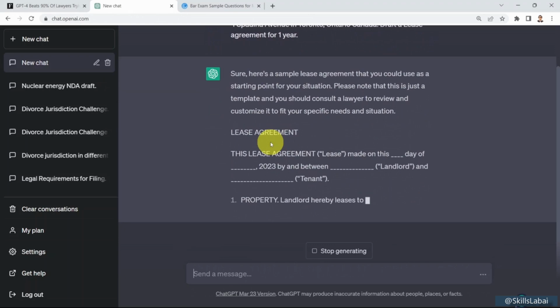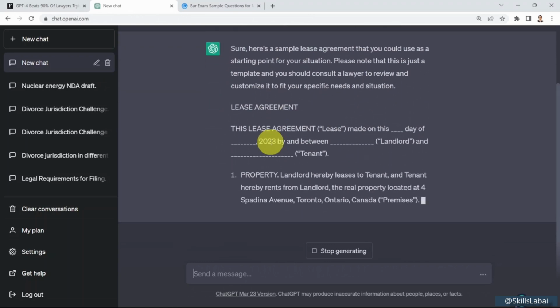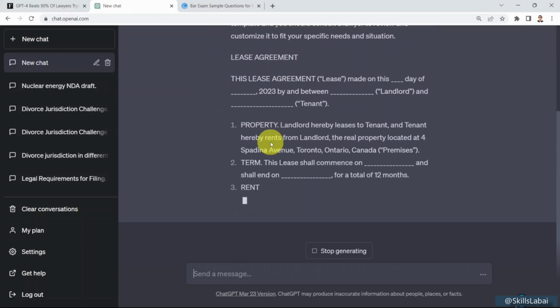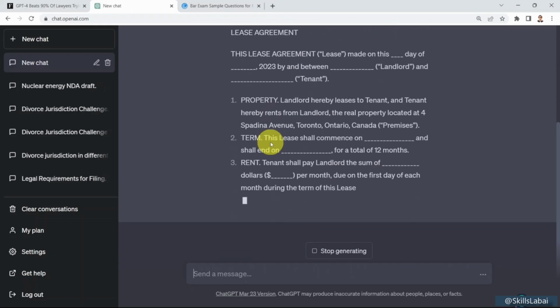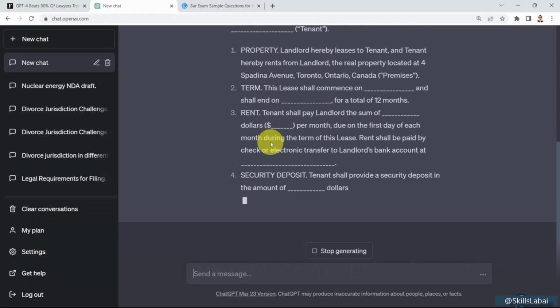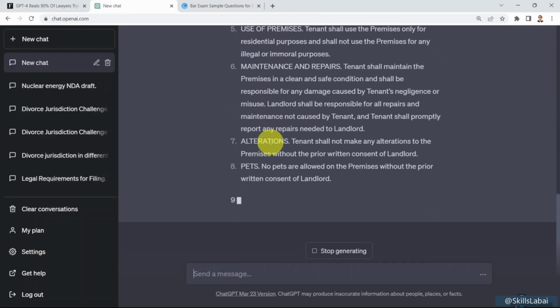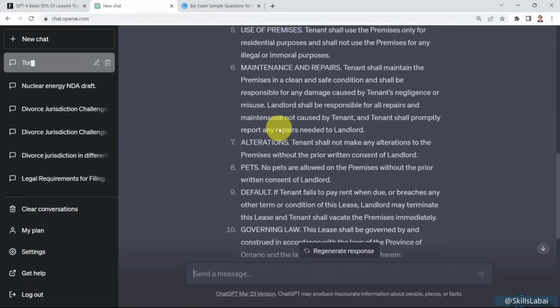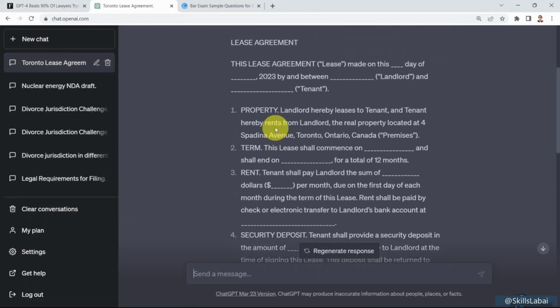What's powerful here is that ChatGPT is going to give you a nice template. I'm not saying this is going to be a replacement to lawyers, for example. You still need to have an expert lawyer to review this. But this is a great starting point. It's going to give you the key items that you need to cover.